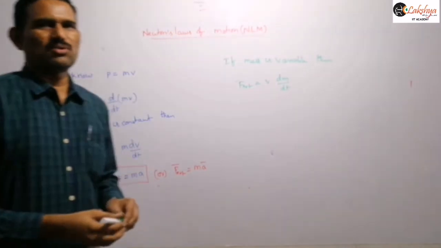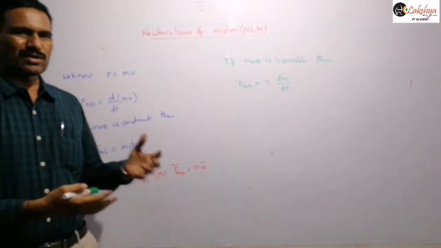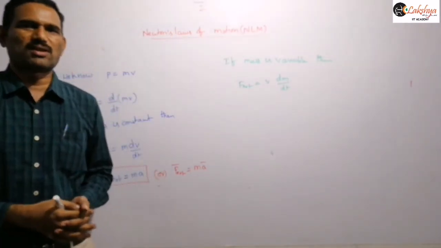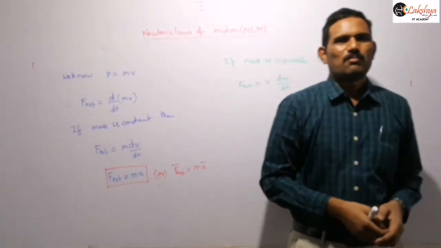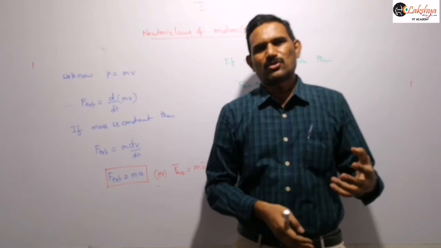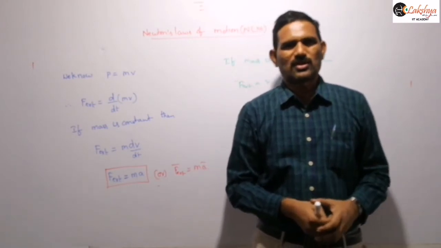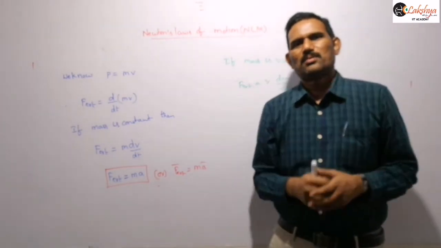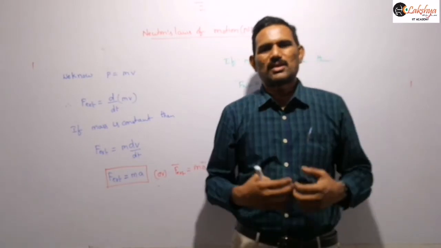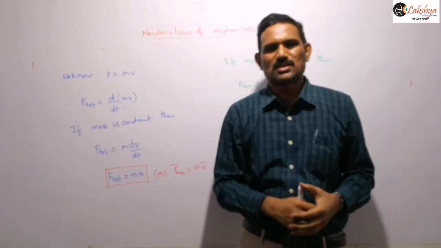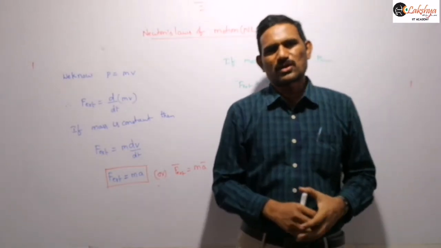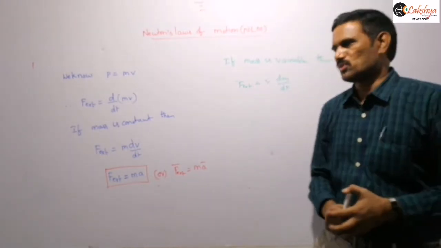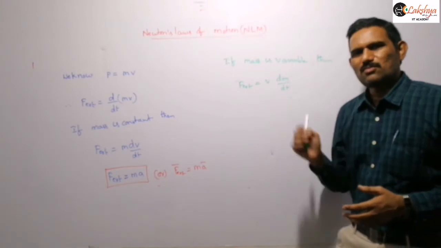When mass is variable, a rocket is an example of a variable mass system. When the rocket is moving up, the majority of its weight is nothing but the fuel. As the rocket moves up, the fuel is consumed, so the weight of the fuel goes on decreasing. Automatically the mass of the rocket also decreases, and so it is a variable mass system.